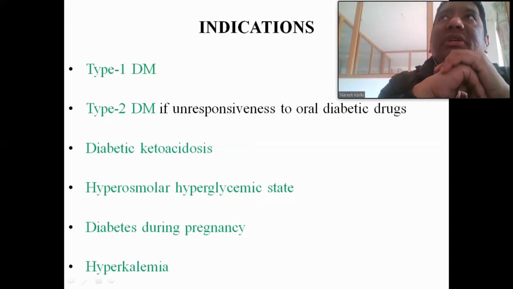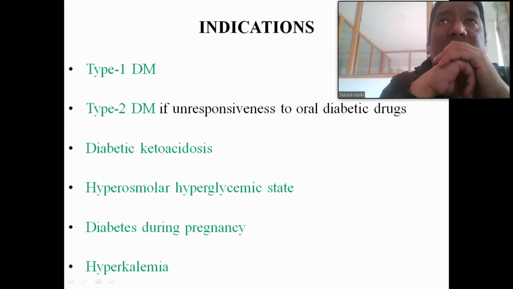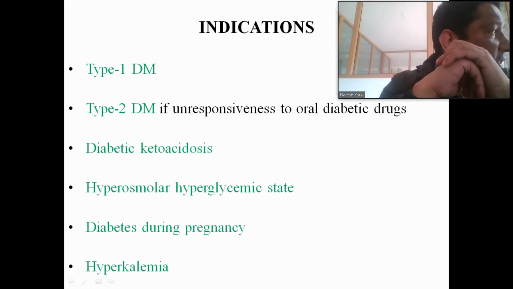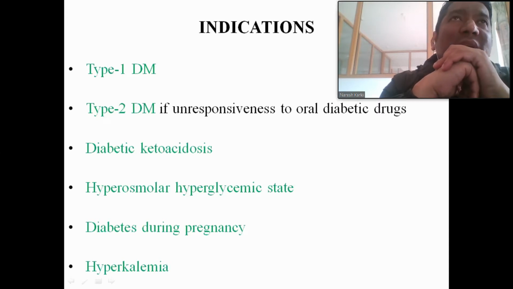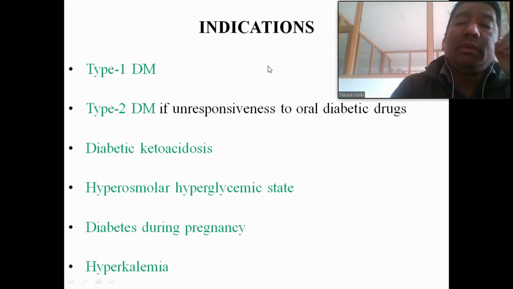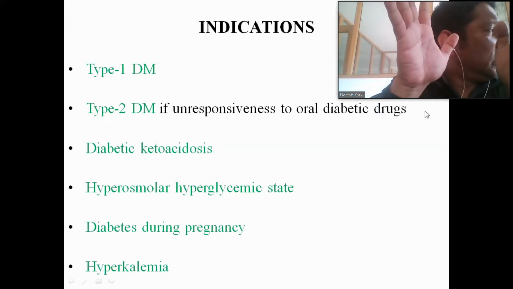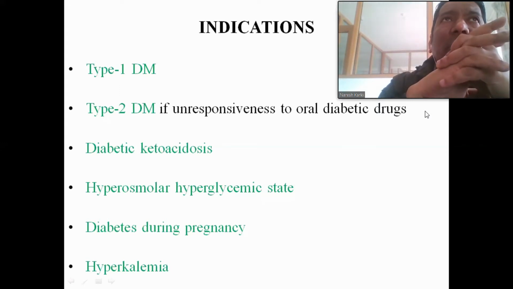Diabetic ketoacidosis is a complication of type 1 diabetes mellitus. The clinical hallmark features of diabetic ketoacidosis are, first, the plasma glucose level is highly elevated, more than 250 to 500 milligram per deciliter, or even more than 500 milligram per deciliter. The second thing is that ketone bodies are present in the plasma.